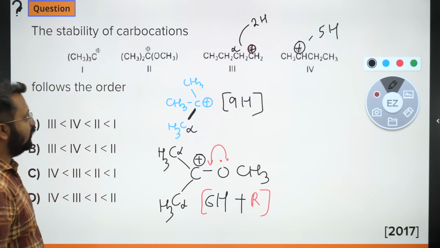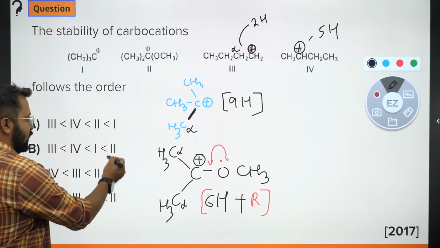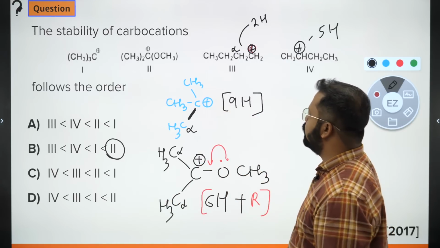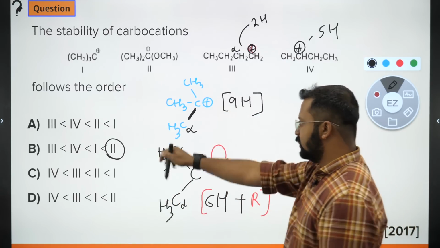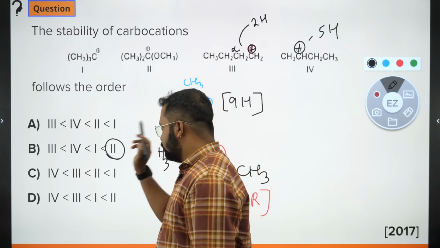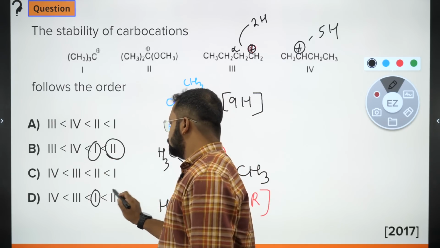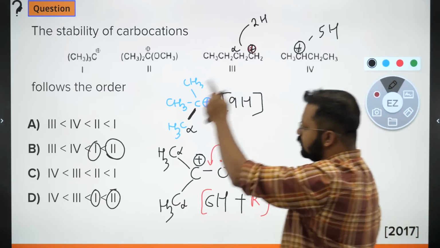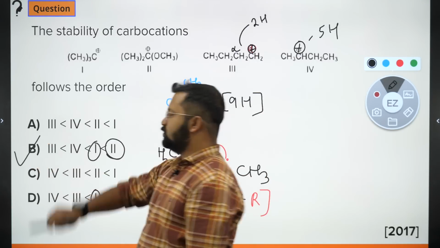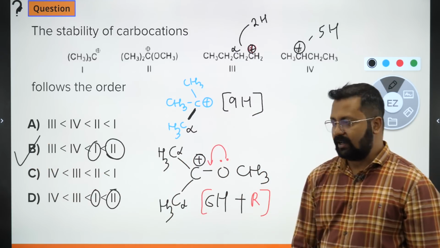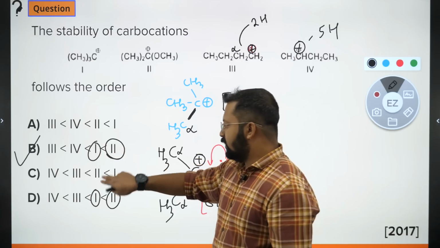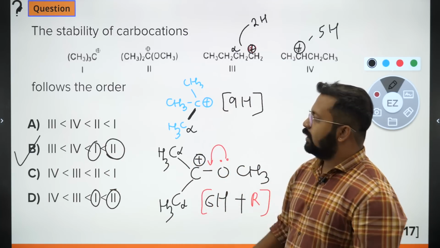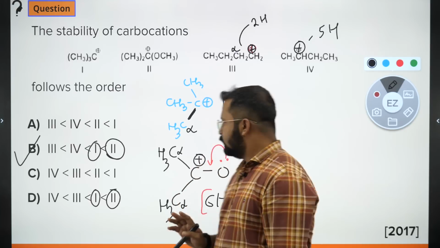So where is resonance taking place? Second. Most stable will be second. Then where hyperconjugation is maximum, first. So 2 followed by first, followed by fourth, followed by third. The right answer should be B. Clear? So there is no difference for the first two things. First two most stable in this list. The last two have a difference. Okay?